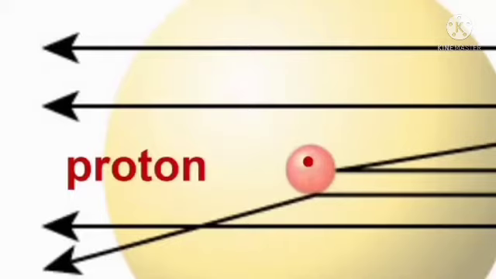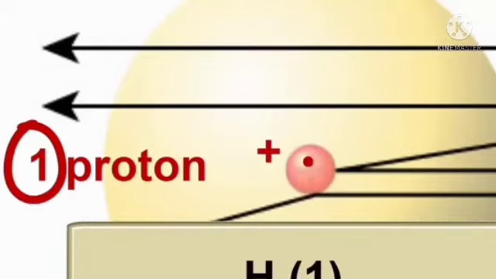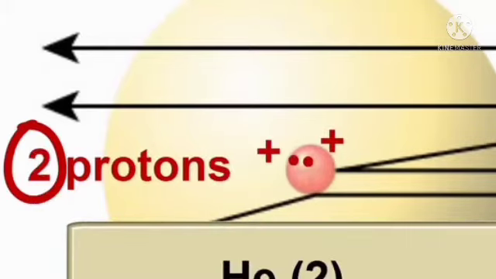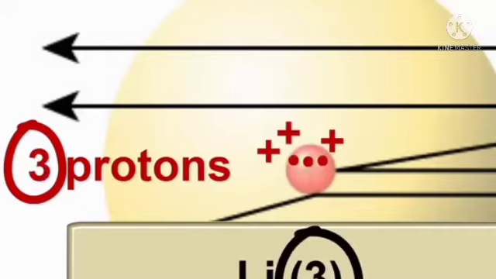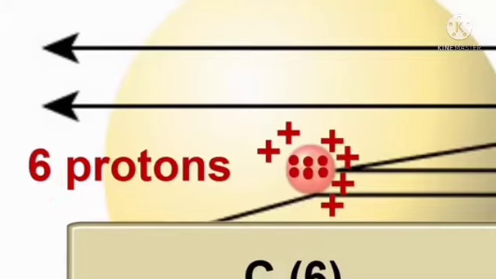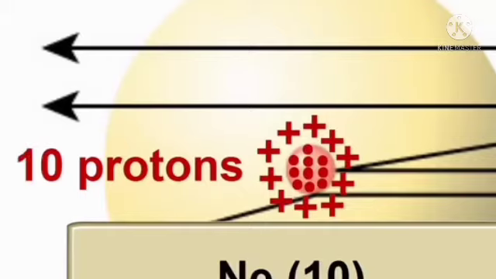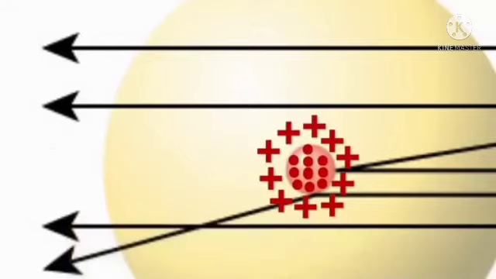Rutherford concluded from the alpha particle scattering experiment that most of the space inside the atom is empty, because most of the alpha particles passed through the gold foil. A very small fraction of alpha particles that were deflected right back indicated that they had met a very large positive charge and mass, which repel the charge on the alpha particle.